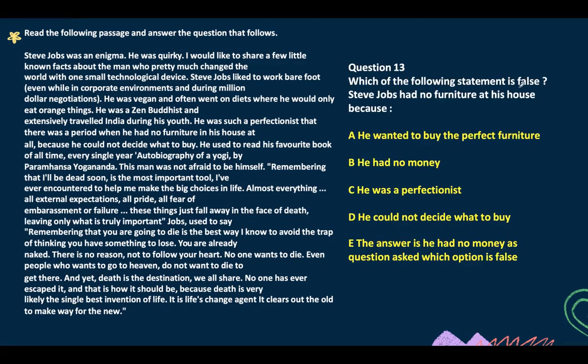Which of the following statements is false? Steve Jobs had no furniture at his house because he wanted to buy the perfect furniture. Yes. He had no money, not really. He was a perfectionist. Actually, yes, we'll keep this as well. He could not decide what to buy. Yes, that's also true. And the answer is he had no money. So we got the answer.